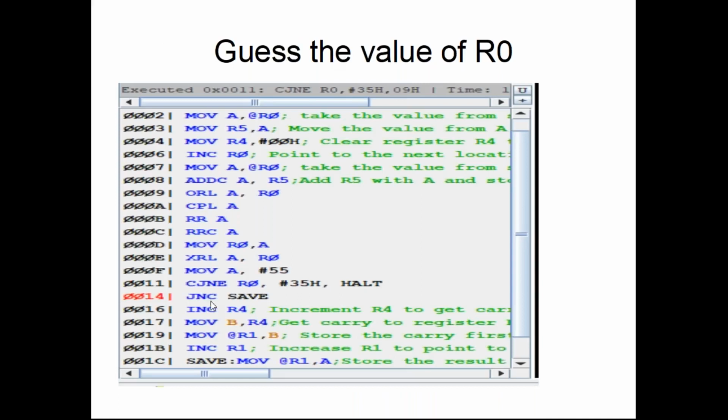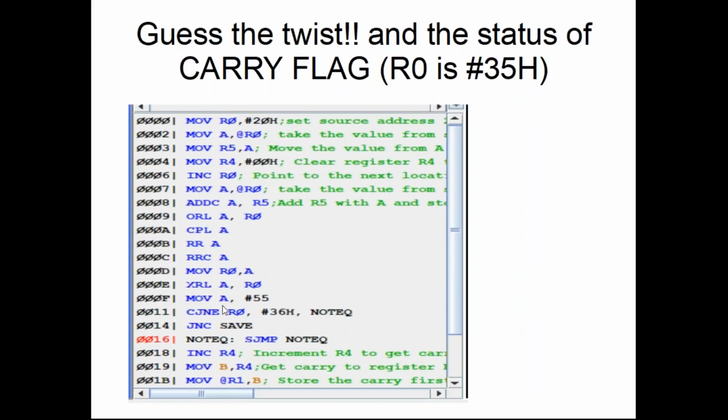So I have very similar code here. I have compare and jump if not equal R naught comma 35. If they are not equal, then it would have jumped to halt. But as you can see, it has come to the next line of execution. It has come to address 14. There is no address 12 and 13 because compare and jump if not equal is a 3-byte instruction, so it takes all those 3 bytes.